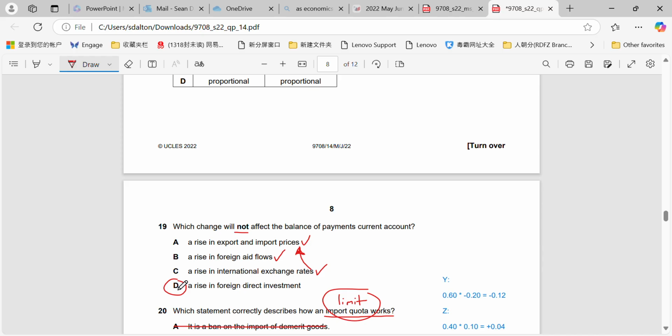So foreign direct investment may be included in the capital or financial accounts on the balance of payments. But thankfully for you guys, we don't really need to know that. We just need to know about the elements of the current account and the balance of payments.